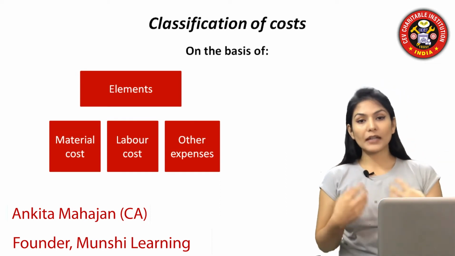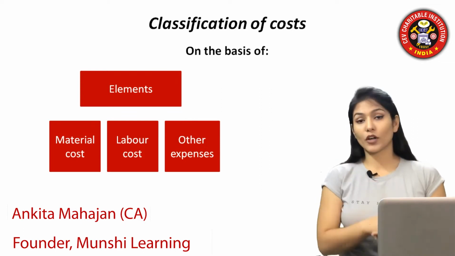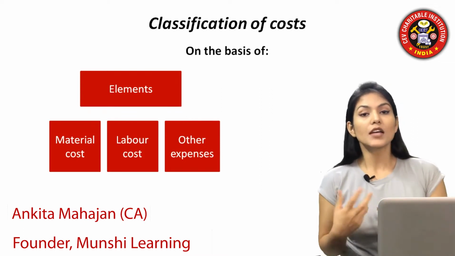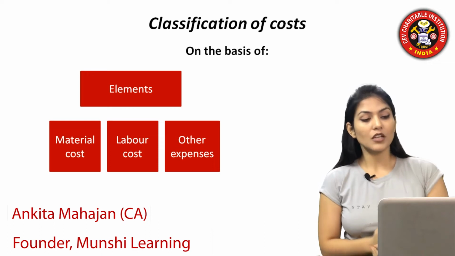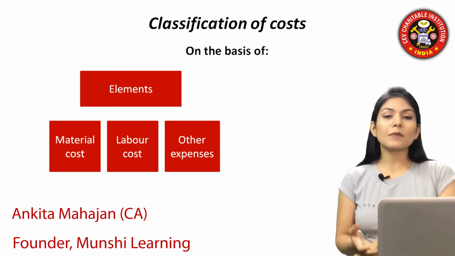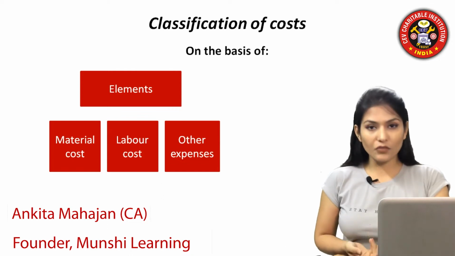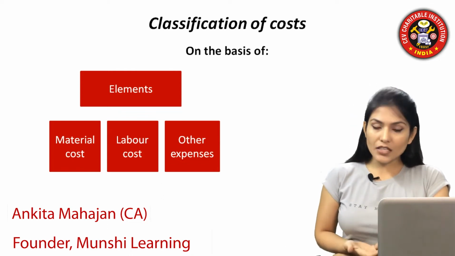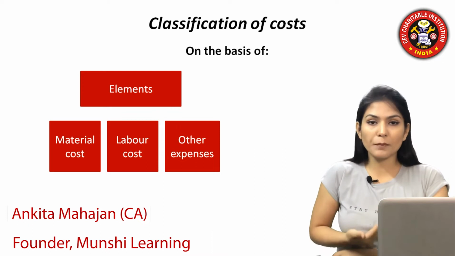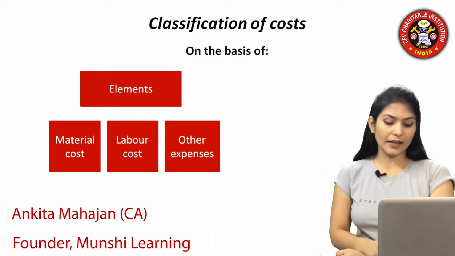What is your material cost, what is your labor cost, what are your other expenses which are incurred for the manufacture of the products. The other expenses can be the electricity expenses, or the firewood expenses, or the freight expenses which you have paid for the purchase of raw materials and everything like that.